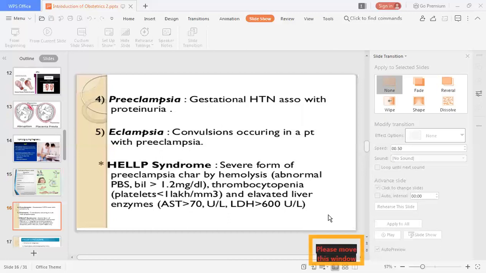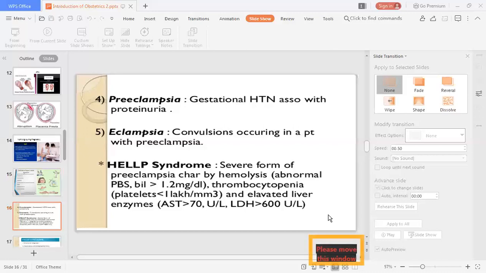Preeclampsia is gestational hypertension associated with proteinuria, and eclampsia is convulsions occurring in a patient with preeclampsia. And if there is also HELLP syndrome, that is a severe form of preeclampsia, characterized by hemolysis, thrombocytopenia and elevated liver enzymes, then we call it HELLP syndrome.